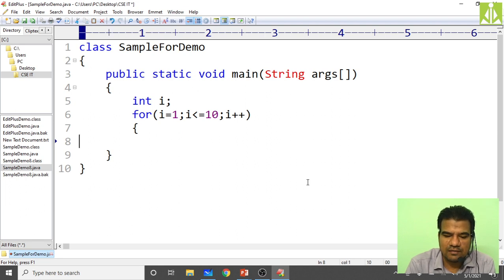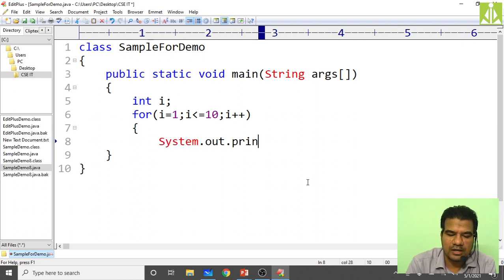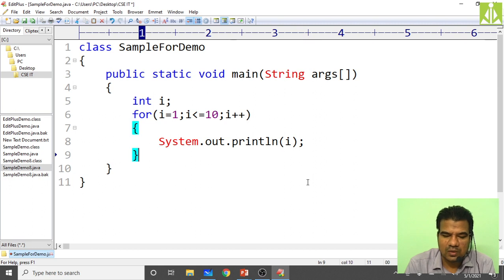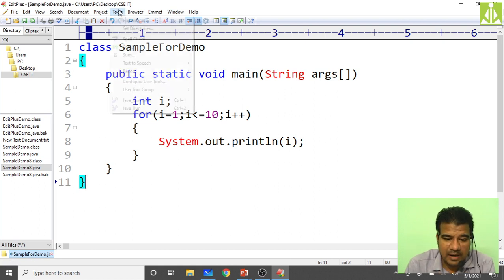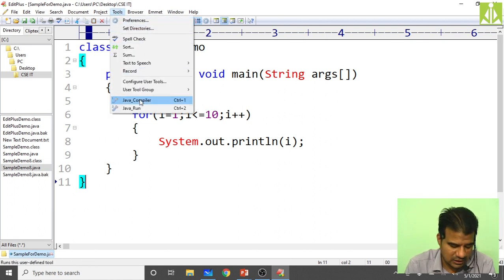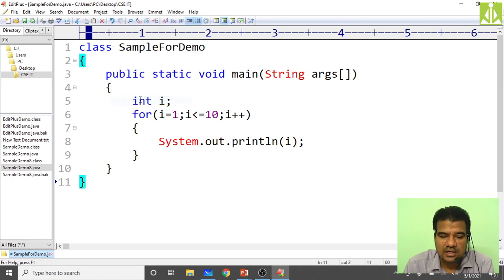If there is only one statement, first we'll do like this: System.out.println(i). That's it, we are printing i. Here you close it. Save this. Now how are we going to compile it? Yes, we have the integrated compiler in this one. We have integrated it basically. So compile.